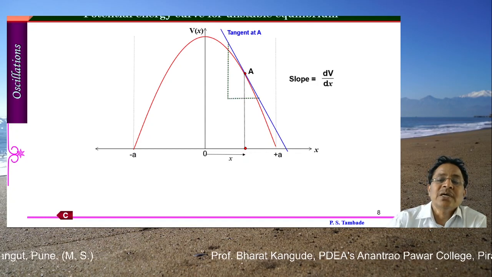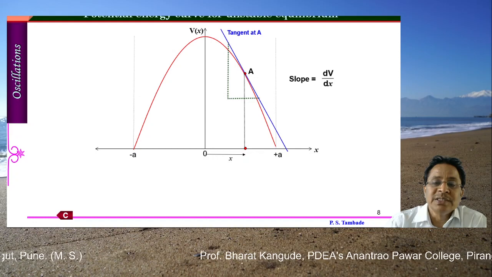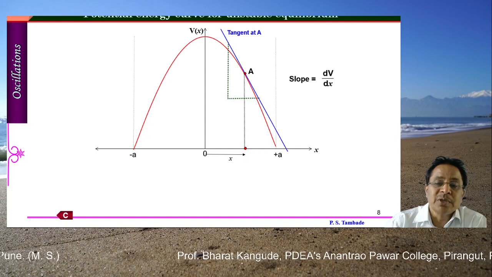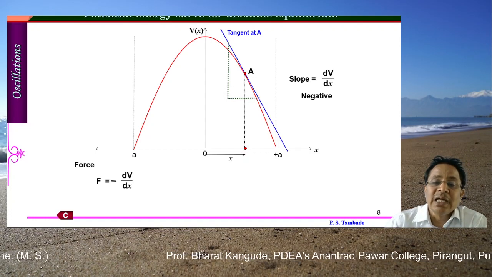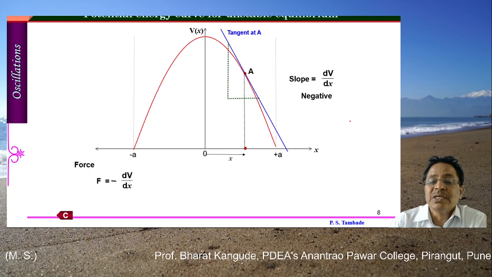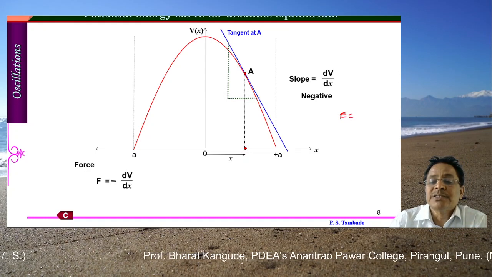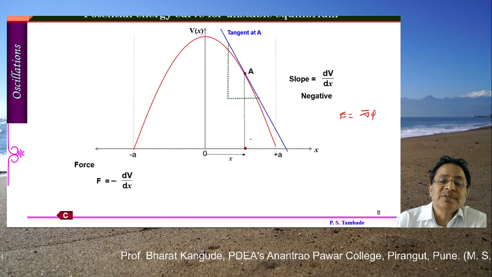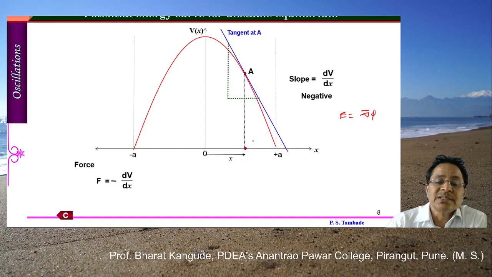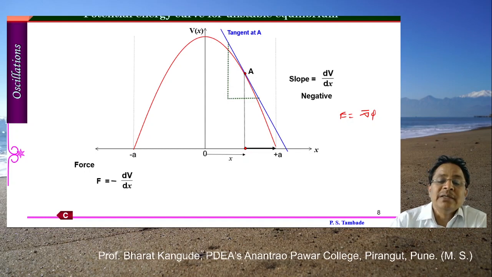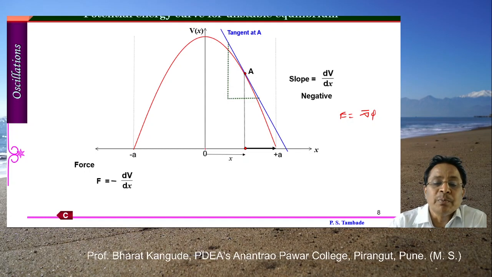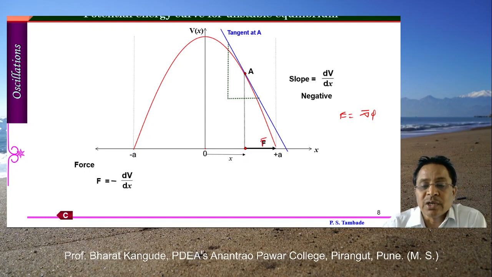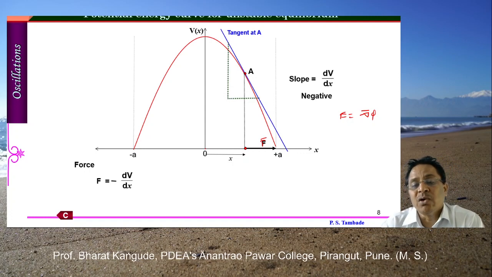Therefore, according to our definition, F is equal to minus grad phi, and this minus times the negative slope becomes positive. That means in this case the force is found to be positive, and it is going away from this equilibrium position, as shown here. So this is what F has been written there. That is happening on the right-hand side.